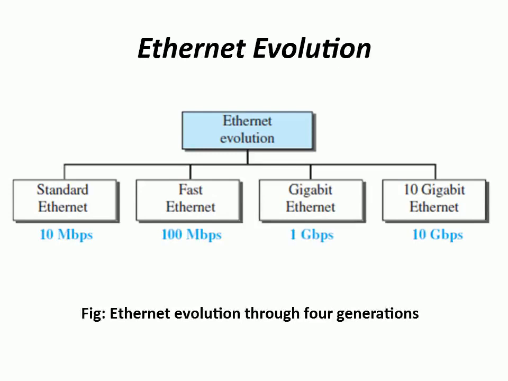And the next one here we have is Ethernet evolution. Here Ethernet has 4 generations, right? The first one is standard Ethernet, which is 10 Mbps, and then fast Ethernet 100 Mbps, gigabit Ethernet of 1 Gbps, and the last one is 10 gigabit Ethernet, that is 10 Gbps. So let us see them one by one in detail.